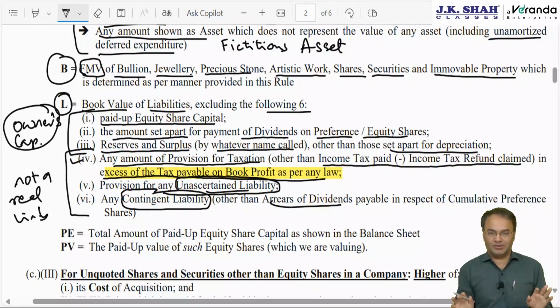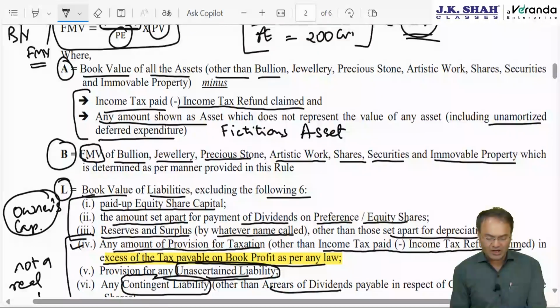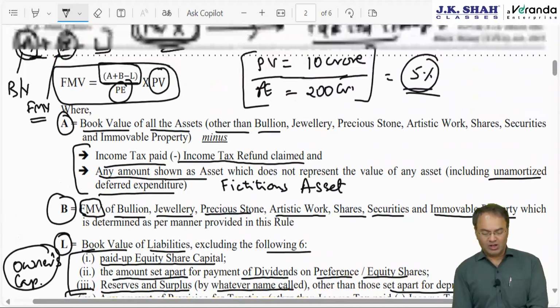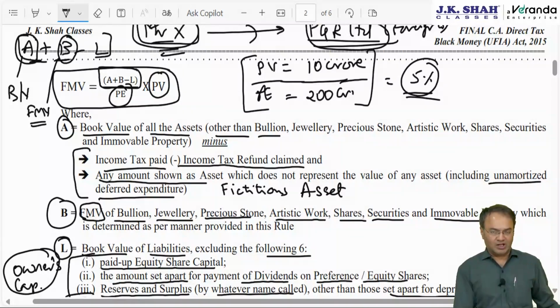is next to impossible, very difficult. I have a couple of clients who have invested outside India, but it's not possible to get all these details from a foreign company unless you are a major shareholder. But in the exam, everything would be readily given to you. You just have to remember the formula.